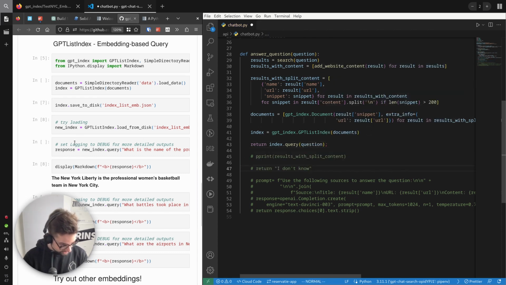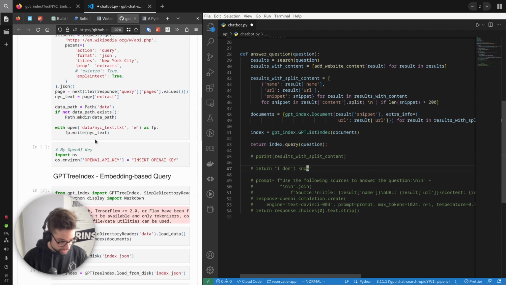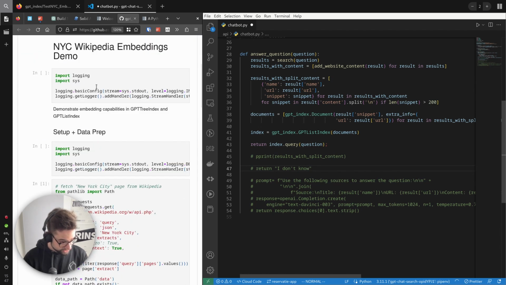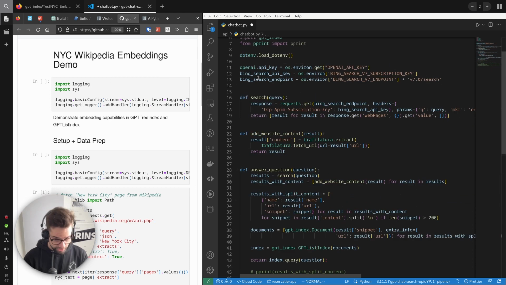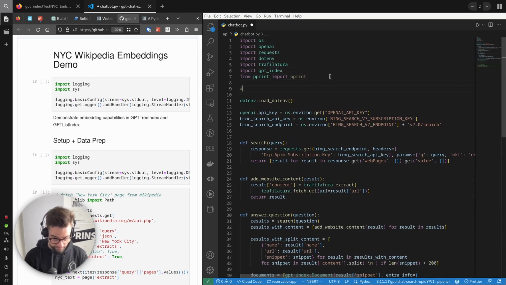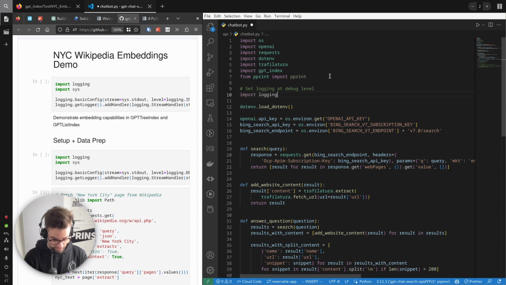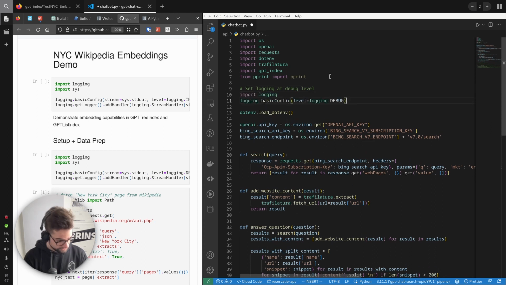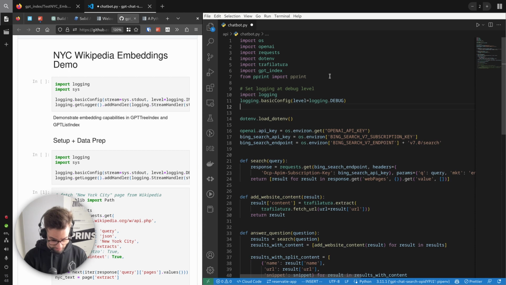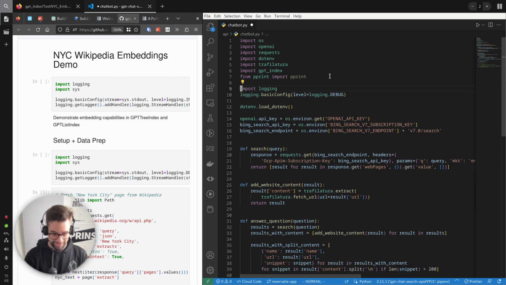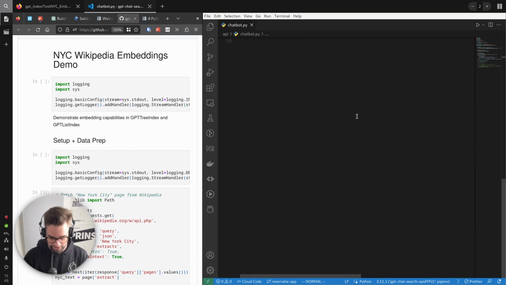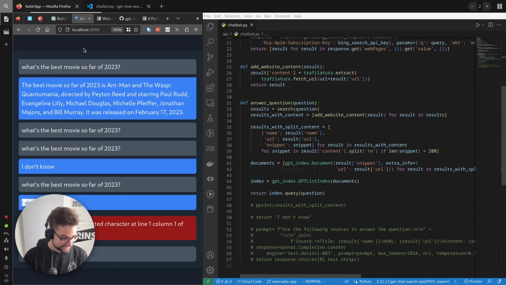And it says here, set logging to debug. I do want that. How do I do the logging? Well, it's set logging, debug level. Import logging, sure. Yes, thank you. Is there something else you want to do? Oh, okay, perfect. Nice. Thank you, GitHub Copilot. Let's see what we have so far.